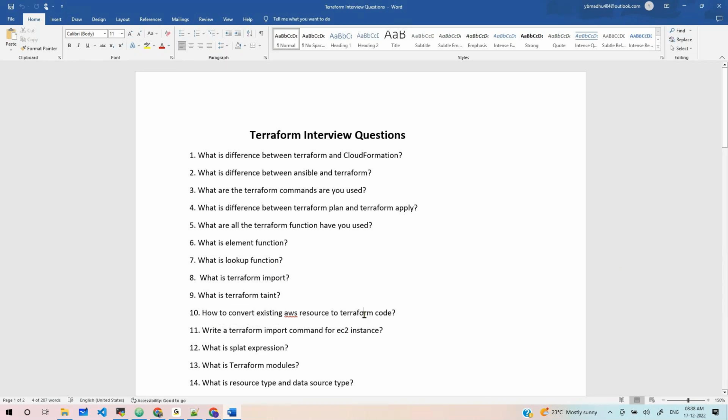Next, how do we convert an existing AWS resource into Terraform code? Question for Parvir. Can you hear me, Parvir? Yes. We would use the Terraform import command for that. Correct, we are going to use the Terraform import command. Write a Terraform import command for an EC2 instance. How do we import an EC2 instance? Tell me.